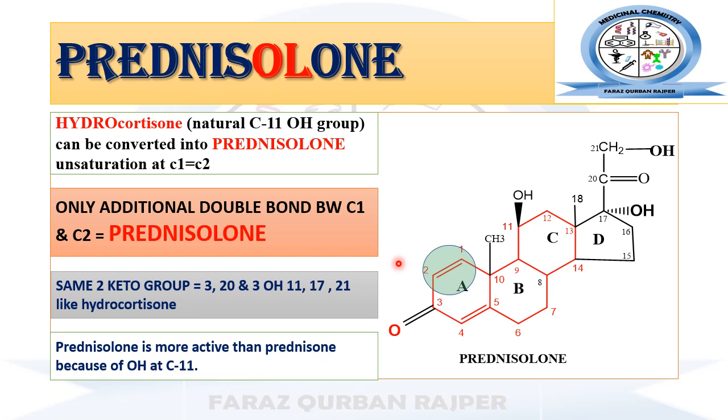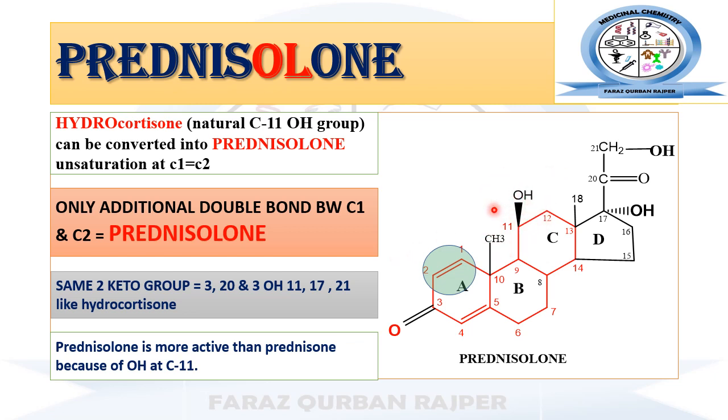So due to the additional unsaturation at carbon number 1, prednisolone is more active than prednisone, and it is also more active than hydrocortisone, because we know that hydrocortisone is more active in comparison to cortisone due to having the hydroxyl group at carbon number 11.